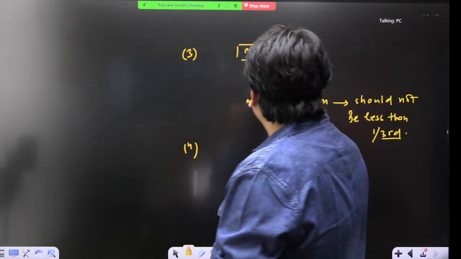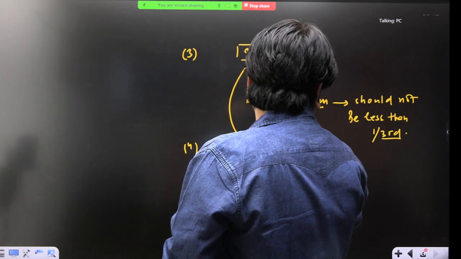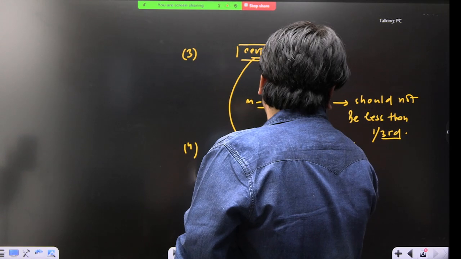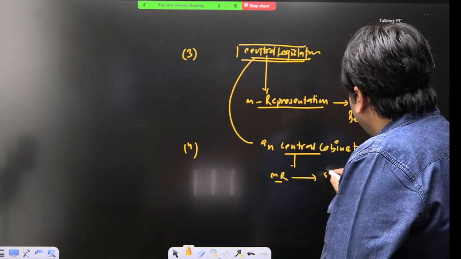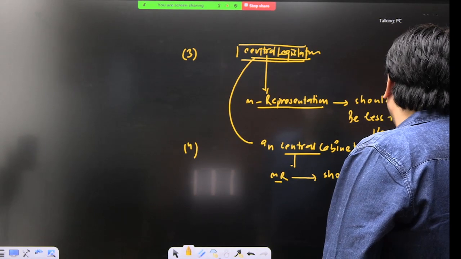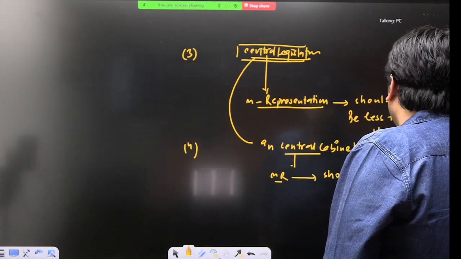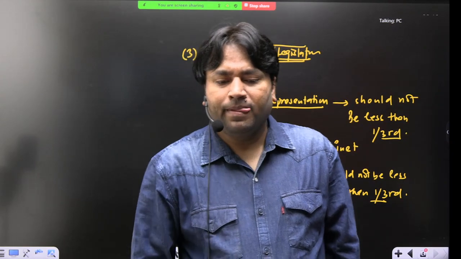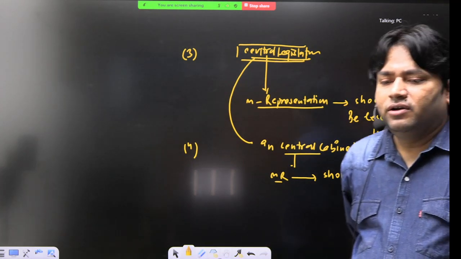So he said that in central legislature and in central cabinet, Muslim representation again should not be less than 1/3. This is also an improper demand. It cannot be justified.